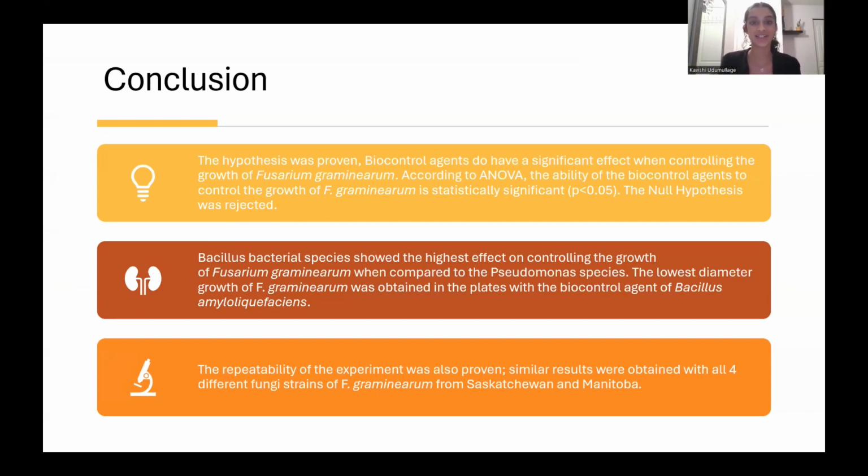The Bacillus bacterial species saw the highest effect on controlling the growth of the fungi when you compare it back to the Pseudomonas species. The lowest diameter growth of the Fusarium graminearum was obtained in the plates with the biocontrol agent Bacillus amyloliquefaciens. The repeatability of my experiment was also proven, since similar results were obtained with all 4 different fungi strains of this fungus from Saskatchewan all the way to Manitoba.